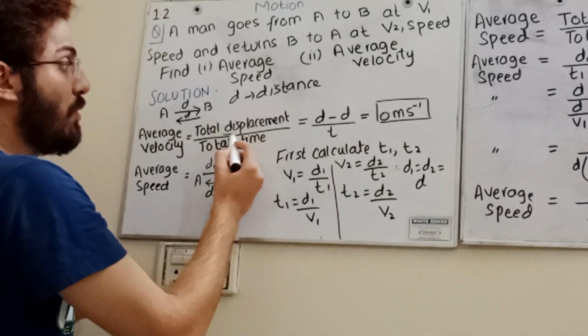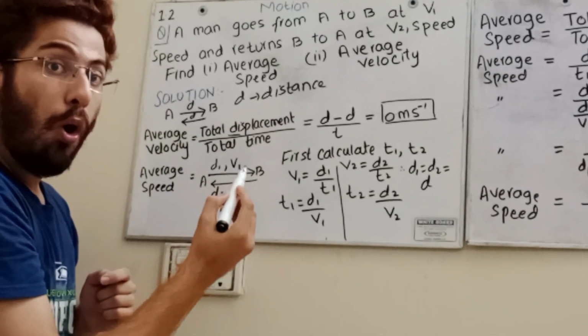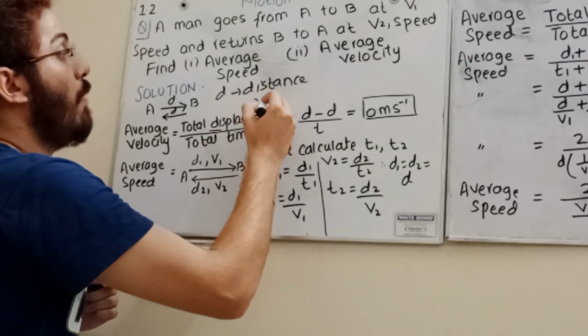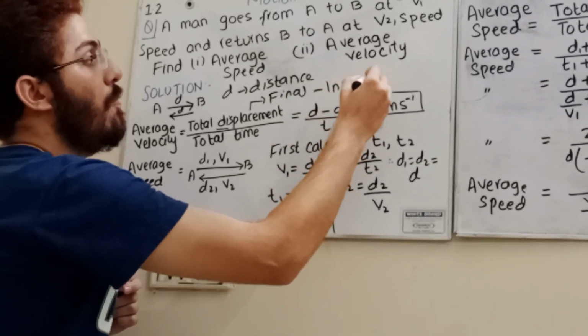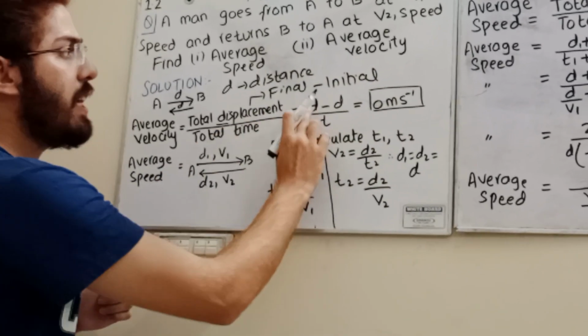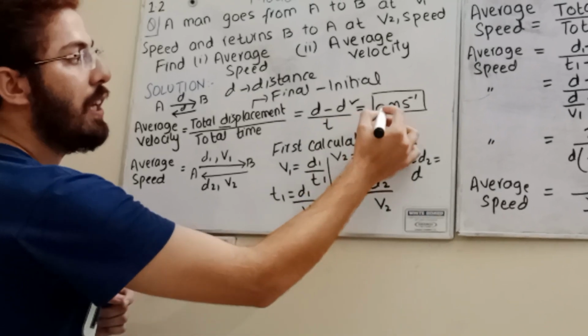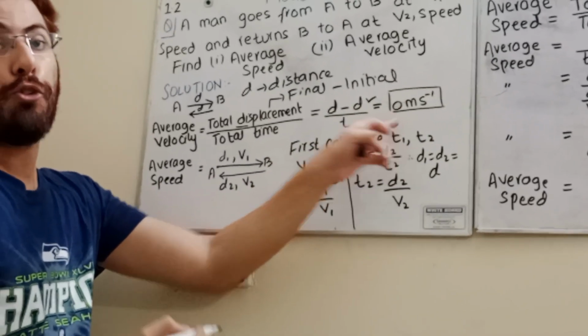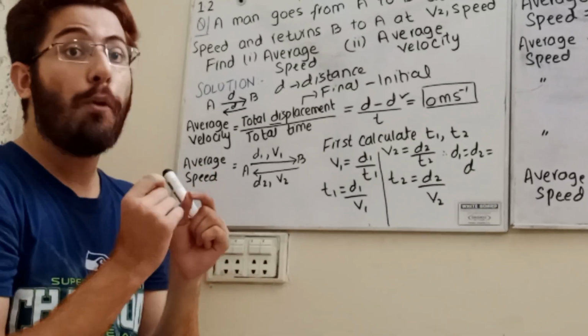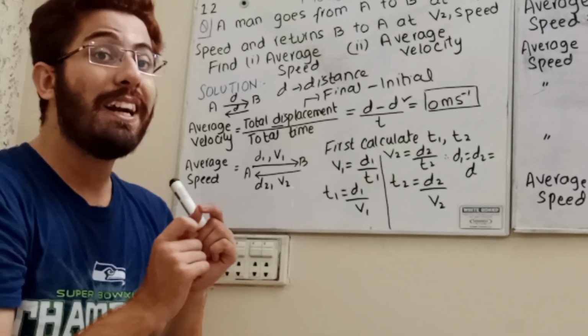Now for total displacement, I told you the formula: final minus initial. So D minus D gives you 0, and you will get 0 average velocity. Why? Because the body did not cover any net distance.